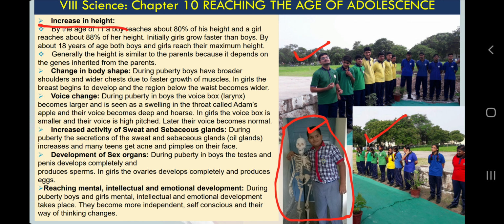Then increase in height, definitely you see spectacular difference when it comes to increase in height in this age, which is called teenage. So by the age of 11, a boy reaches about 80% of its height and a girl reaches about 88% of her height. Initially, girls grow faster than boys. By about 18 years of age, both boys and girls reach their maximum height. So you must not be worried.